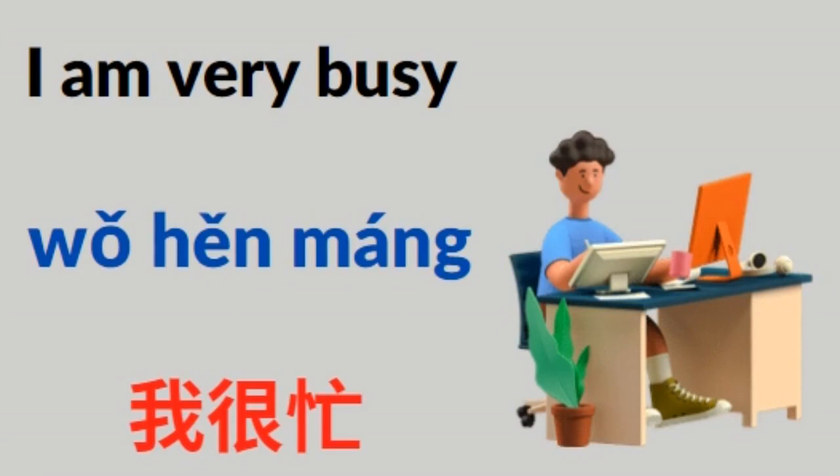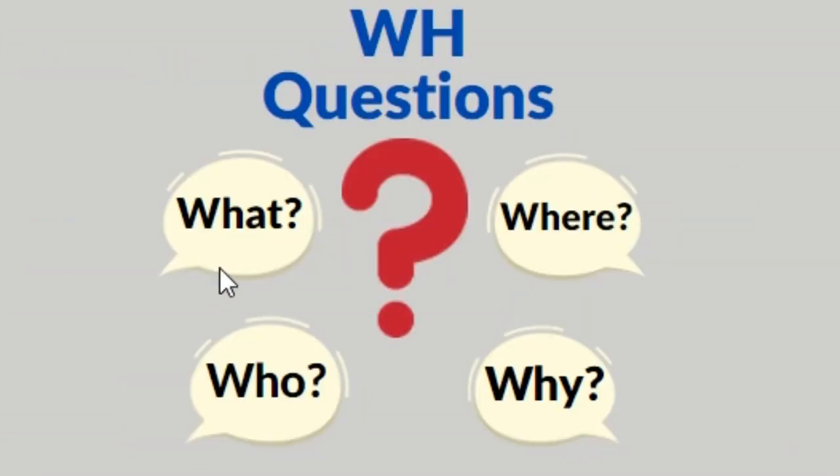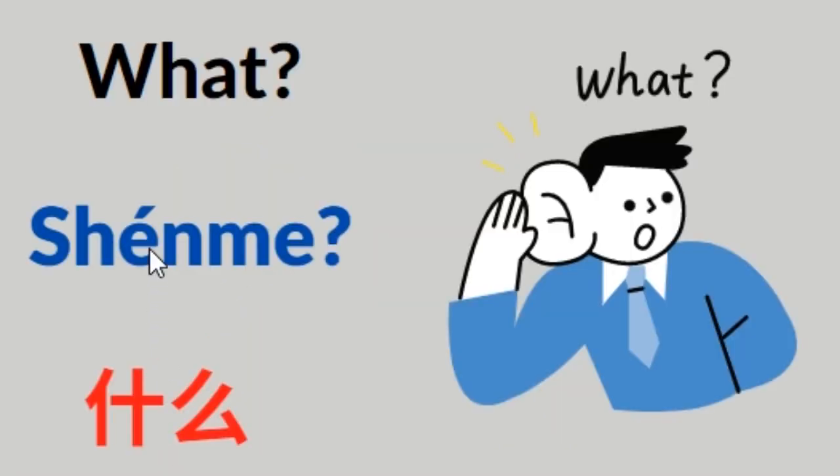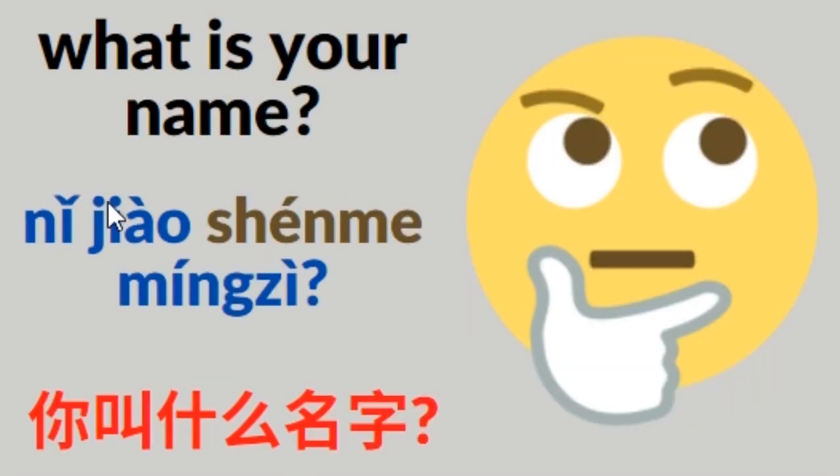Now we are gonna learn WH questions in Chinese. So let's start with what. How to say what in Chinese? It's 什么? That means what. What is your name? 你叫什么名字?